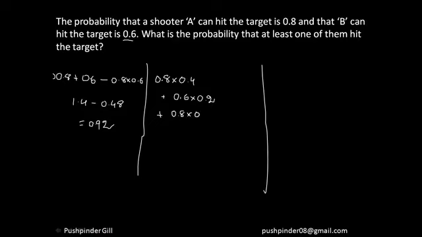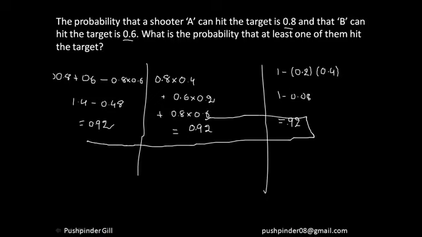So which is nothing but the answer, again gives me 0.92. Now let's go for the smarter way, guys. The smarter way was 1 minus the probability of both the events not happening. So if this happening is 0.8, the probability of not happening is 0.2. Similarly, the probability of not happening here is 0.4, and if I subtract 1 minus 0.08, I get my answer to be 0.92. So isn't our method consistent overall?